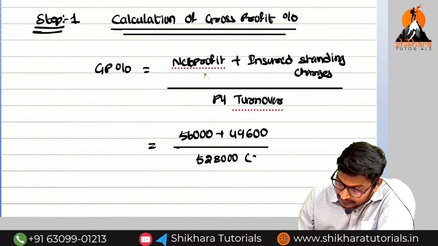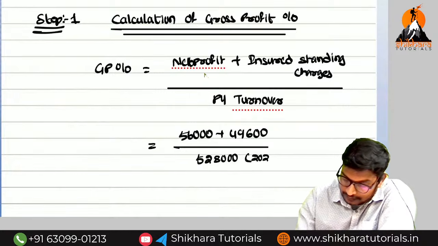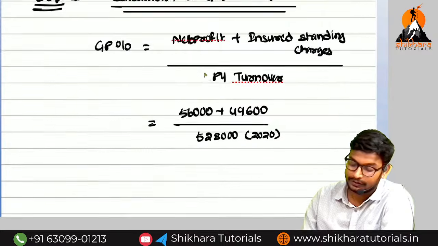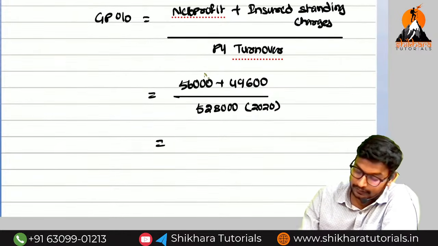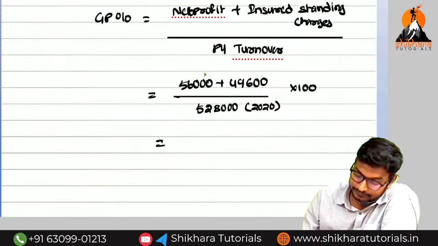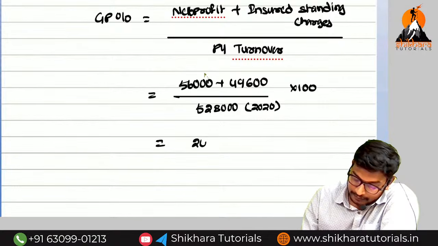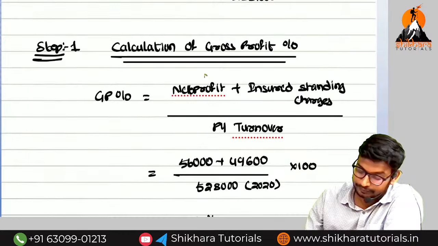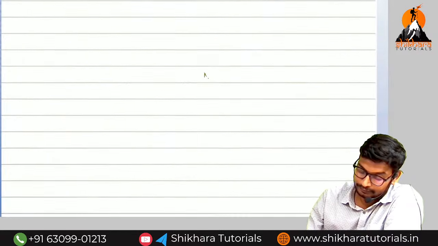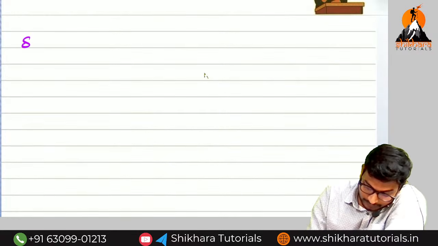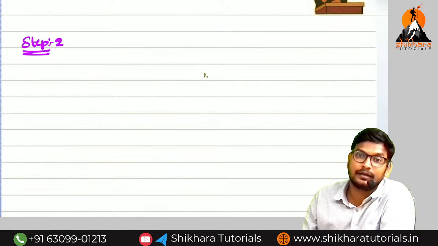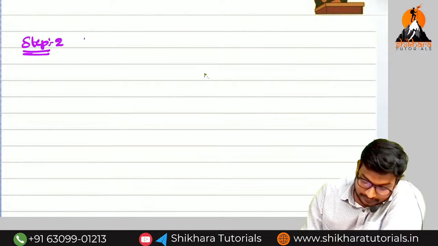So previous year means 2020 turnover, multiplied by 100, and we get 20%. Next, step number 2. What is step number 2? Calculation of short sales.